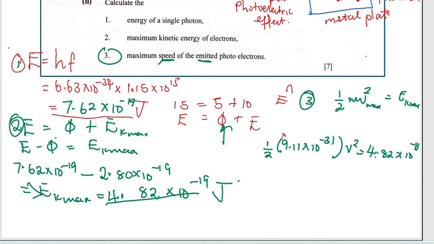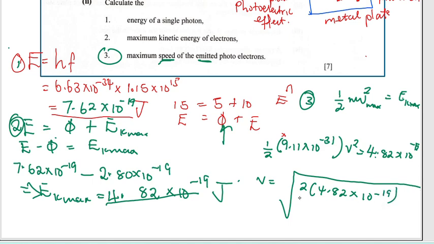So we are going to make v the subject of the formula. v is going to be equal to the square root of 2 times 4.82 times 10 to the power minus 19, all over the mass of the electron, 9.11 times 10 to the power negative 31. This is going to be the value of v, the maximum speed of our photoelectrons.